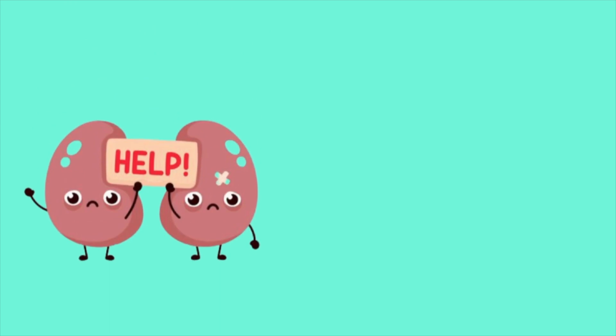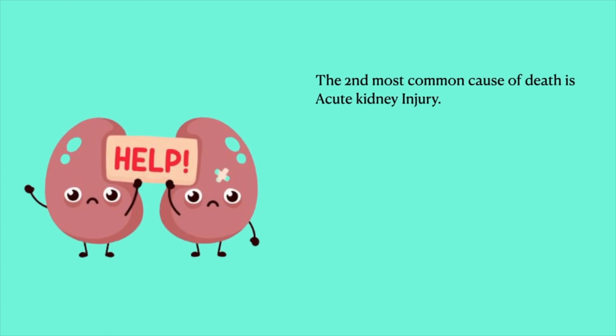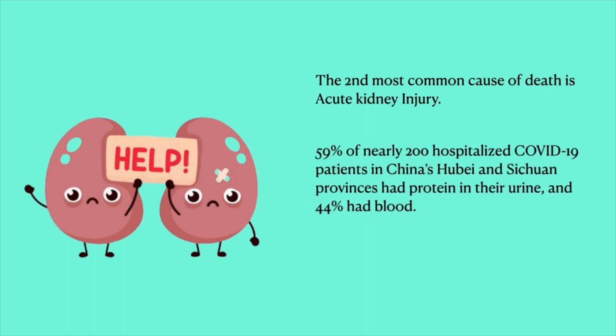Apart from the heart, the kidneys are the next affected. These are the second most common cause of death in COVID-19. 59% of nearly 200 hospitalized patients in Hubei province had proteinuria, that is protein in urine, and blood in urine. And 27% had renal failure.